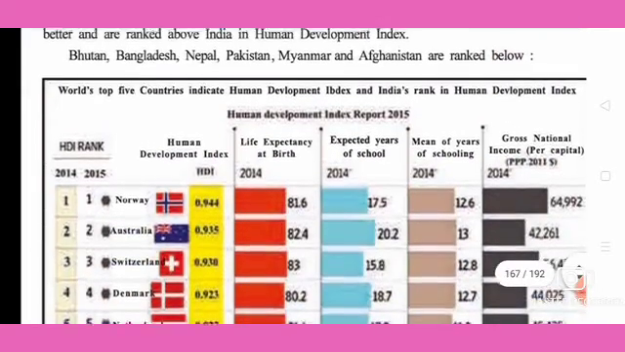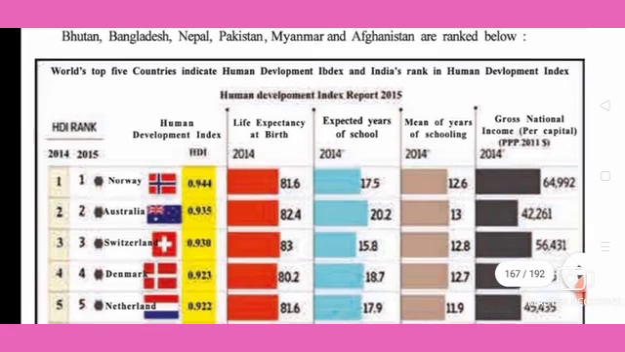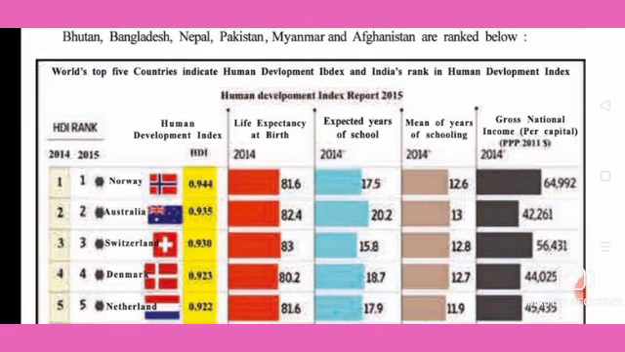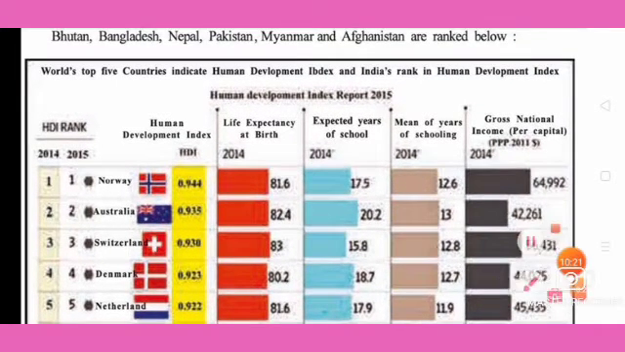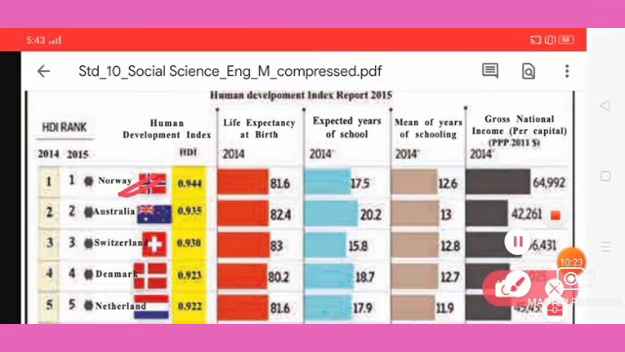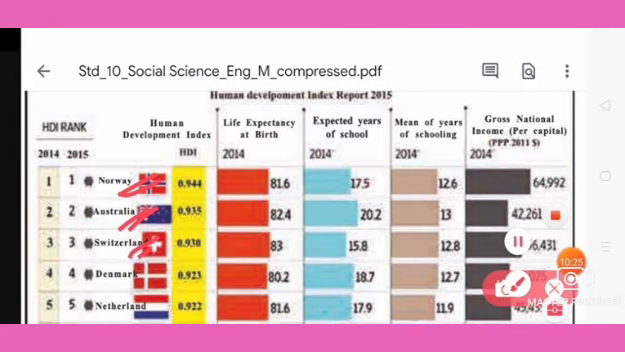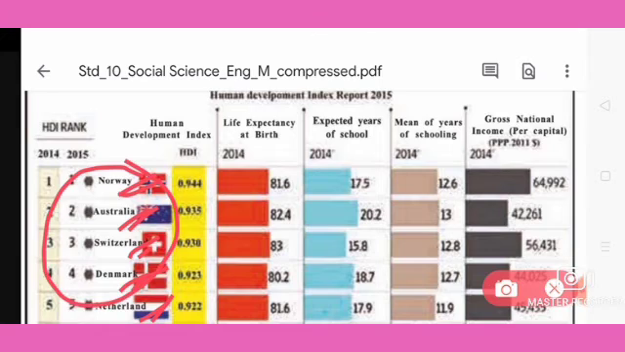Then next we'll see the world's top 5 countries in the Human Development Index and India's rank in human development. So you can see in the textbook the topmost 5 countries and their rank. First position, as we said, Norway, then Australia comes second, Switzerland, Denmark, Netherlands. These all come in the first 5 positions.